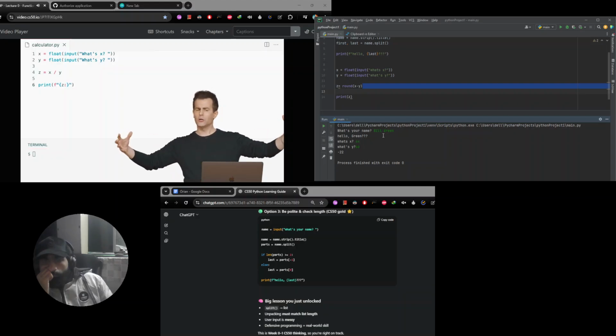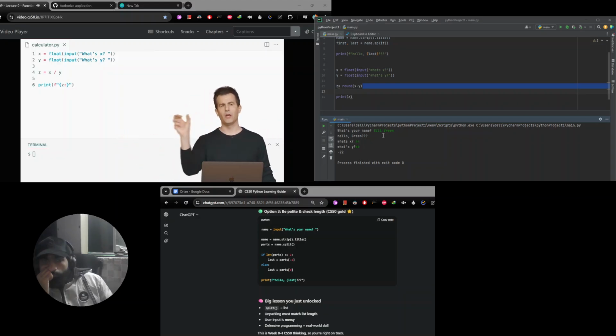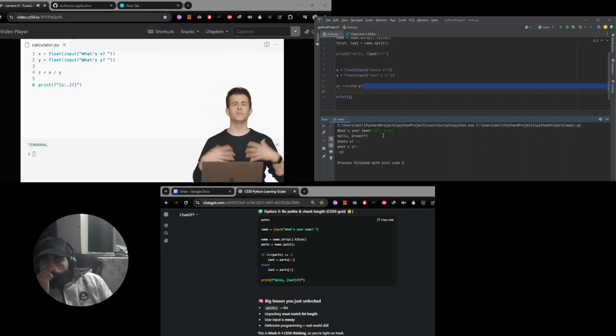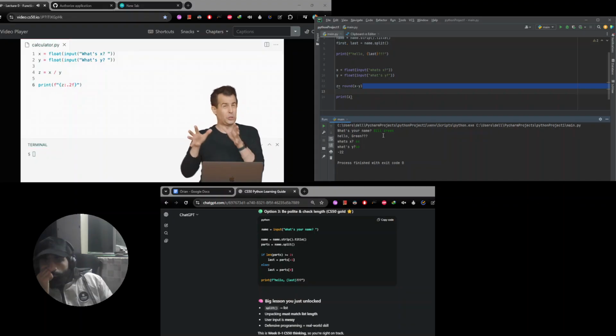If this were going to be a big integer, I might want to use a comma, like before, to separate each triple of numbers with commas. But I don't. I'm going to use a different sequence of characters. I'm going to say 0.2f. And this, too, is one of these very cryptic things I have to constantly look up because I forget it; I don't use it that often. So don't be intimidated if this looks especially weird.